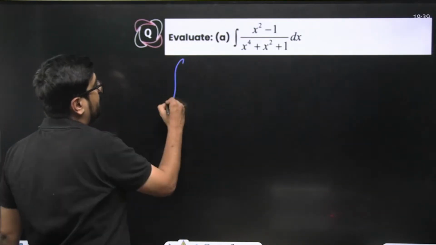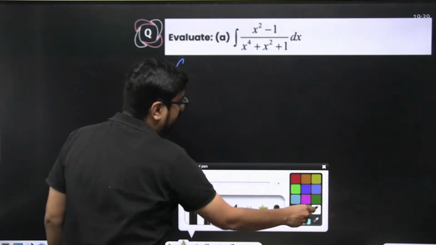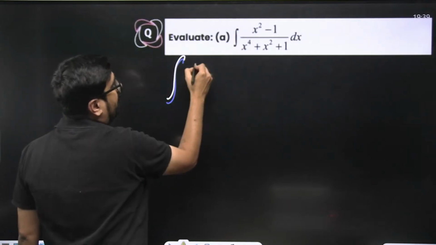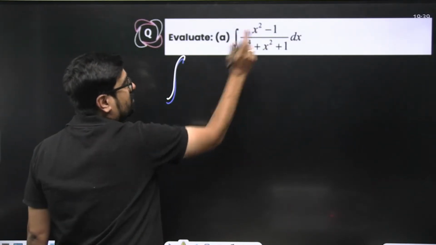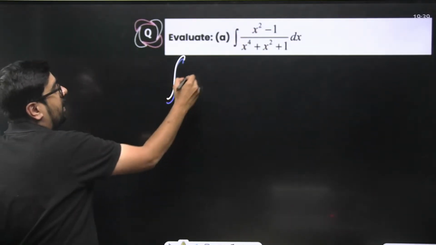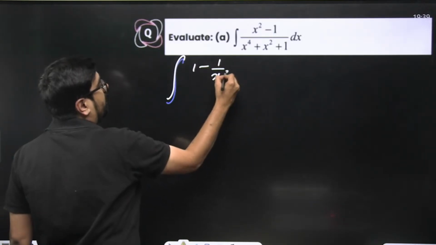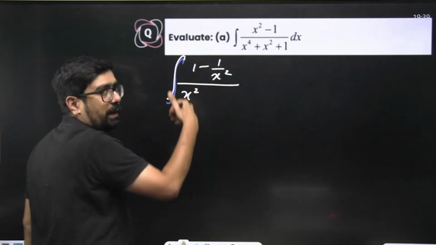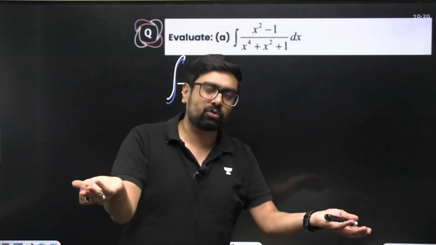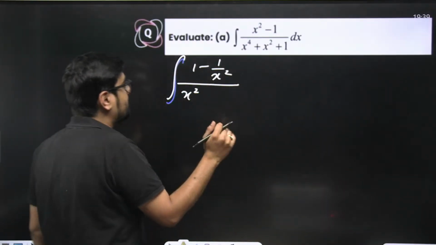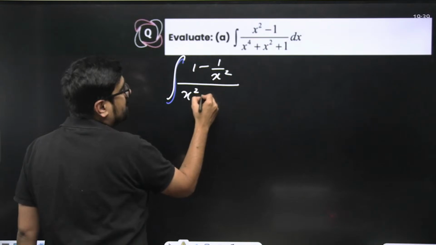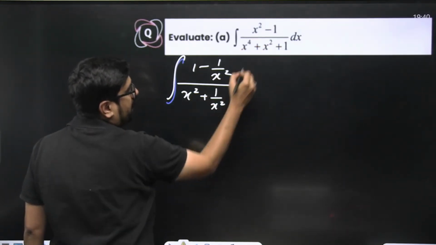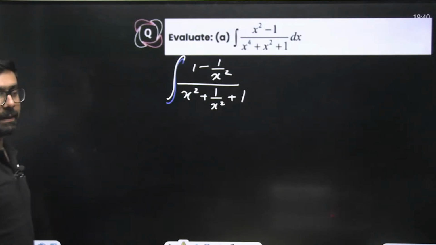What will your numerator become? Sorry, this will become 1 minus 1 by x square, correct? And what will the denominator become? Both numerator and denominator we are dividing by x square, so x square is cancelled. This will become x square plus 1 by x square plus 1. Correct, isn't it?